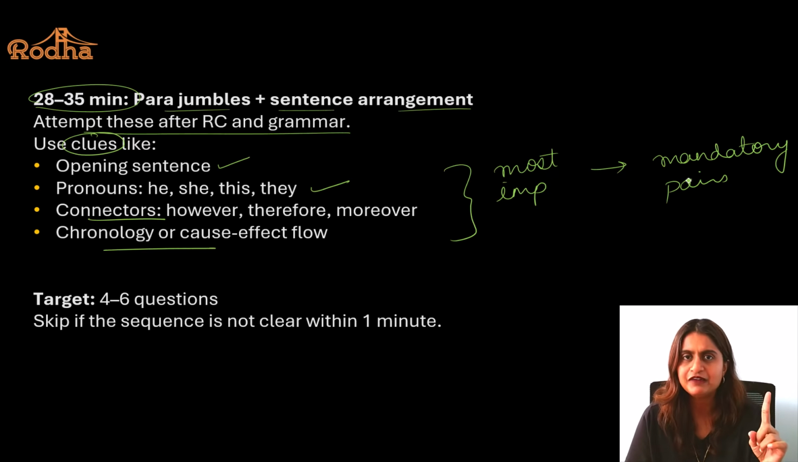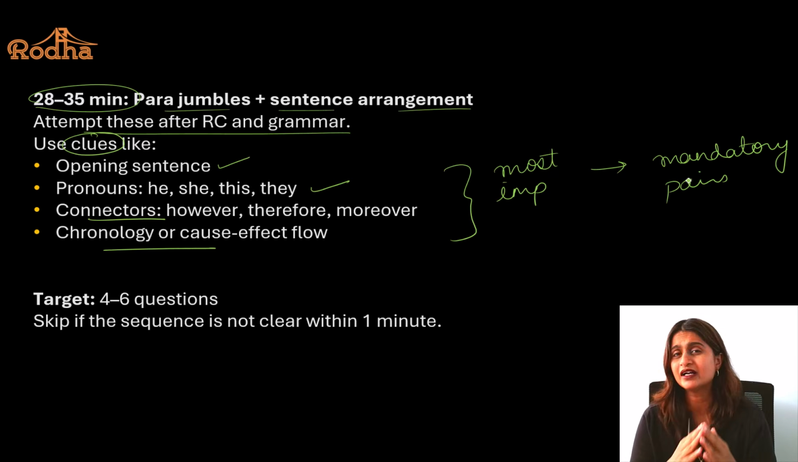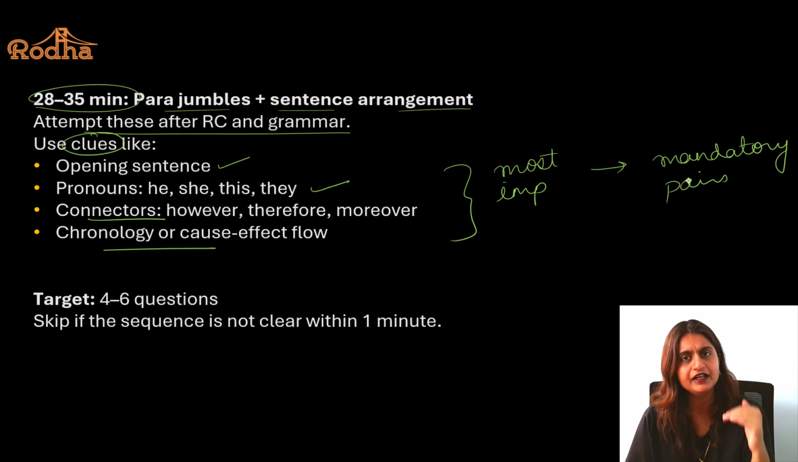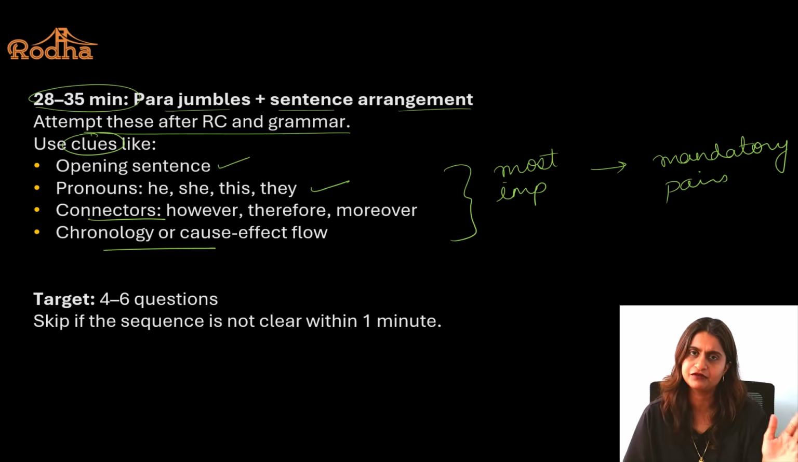Also, one red flag that I'm going to tell you here is do not spend more than 1 minute on any parajumble question. If under 1 minute you are not able to form any mandatory pair or intro, leave that question. Believe me, if you're not able to form one mandatory pair under 1 minute, that question is difficult and very confusing. You are not able to form any mandatory pair and you're not getting the intro sentence also. Time to skip it. Okay.